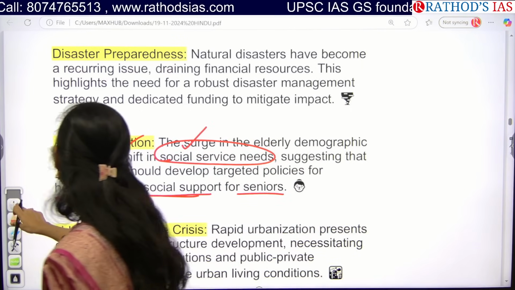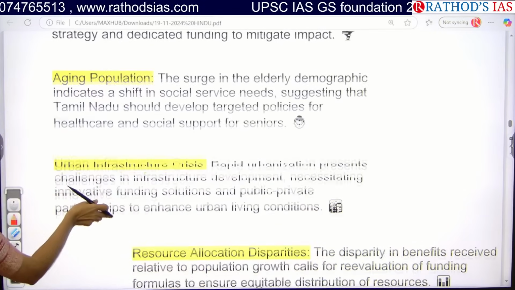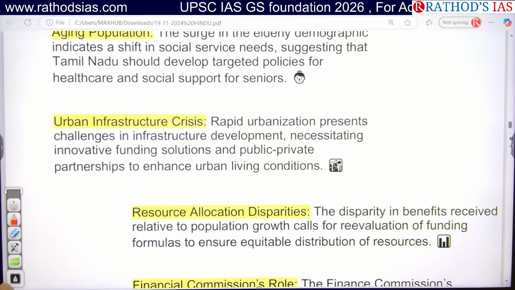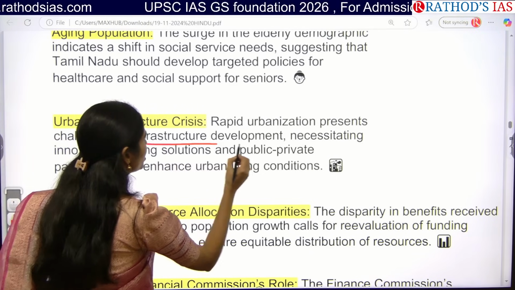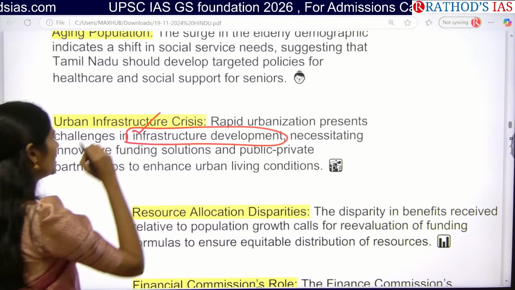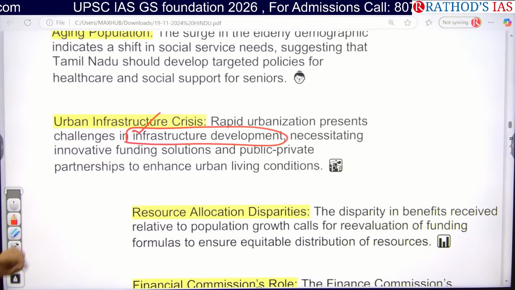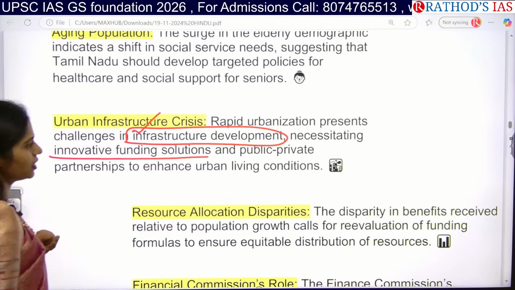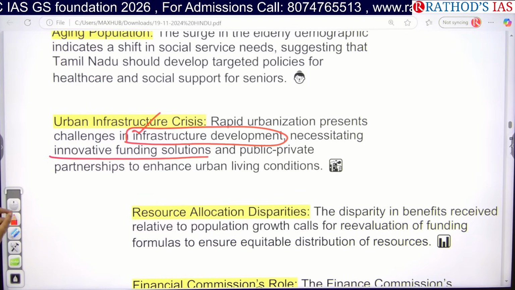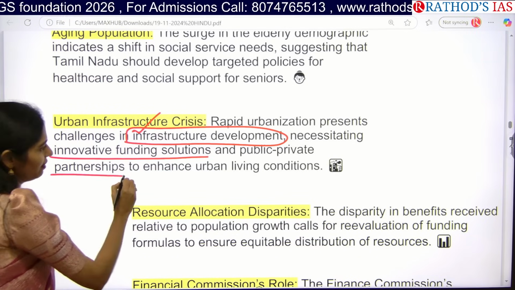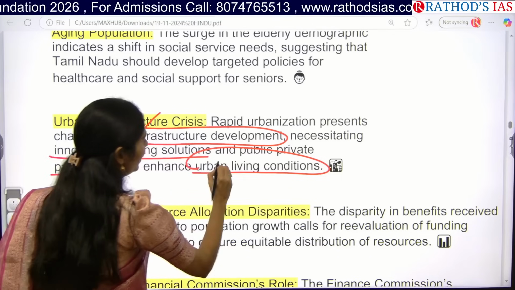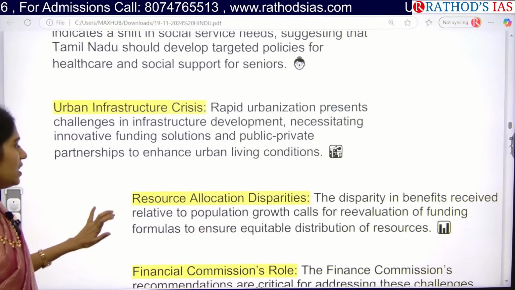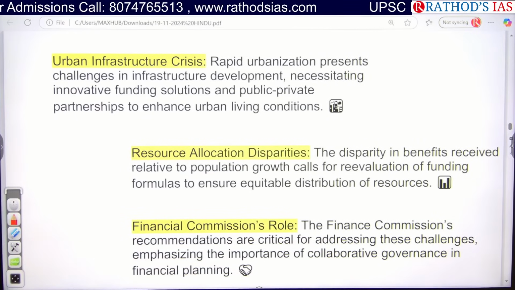And next, there is also an urban infrastructure crisis which is going on. People are demanding rapid urbanization. So it is also one important challenge faced by the Tamil Nadu state regarding infrastructure development. For that we need innovative funding solutions, and the state also requires public-private partnership so that it will enhance urban living conditions.